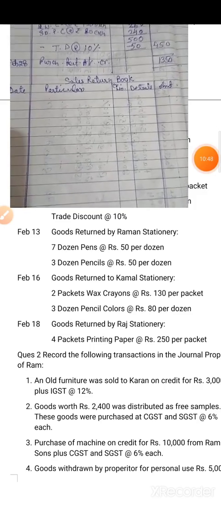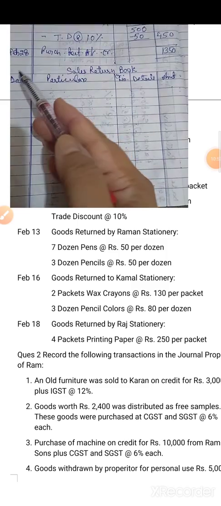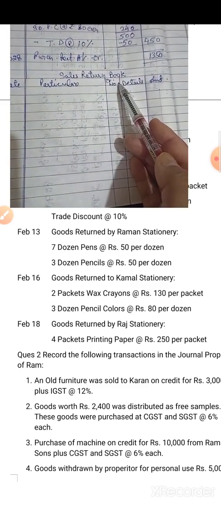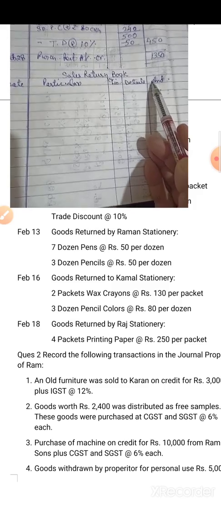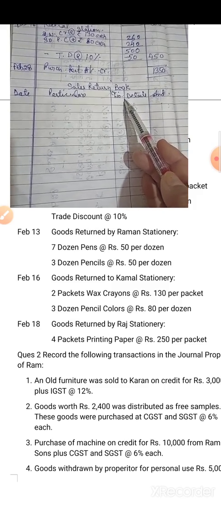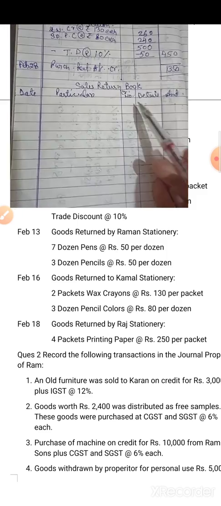Now children, see, this is the format of the sales return book. In this, first column date, particular, here credit note number, detail and amount. Okay, it is similar to the purchase return book, only difference is here you have to write down the credit note number. So only sales return items you have to write down.